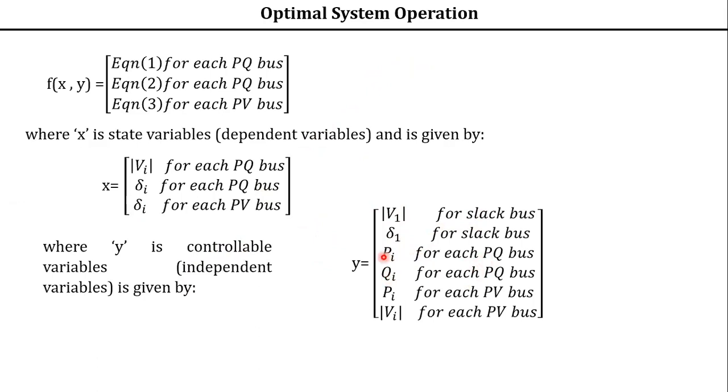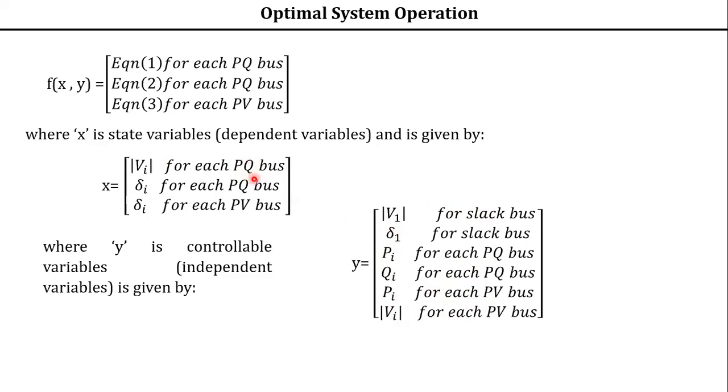For the PV bus, P and V are given, so Pi, Vi are independent. For the slack bus also V1, and see here it is not Vi, so be careful while representing these parameters. It is V1, delta 1.